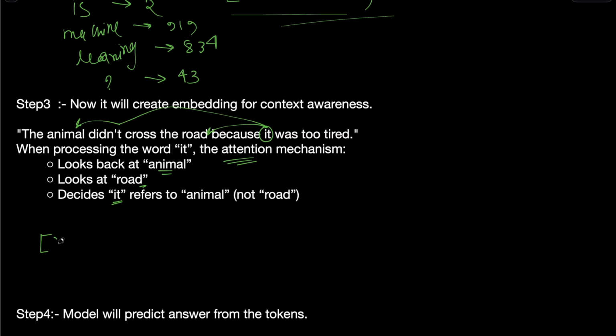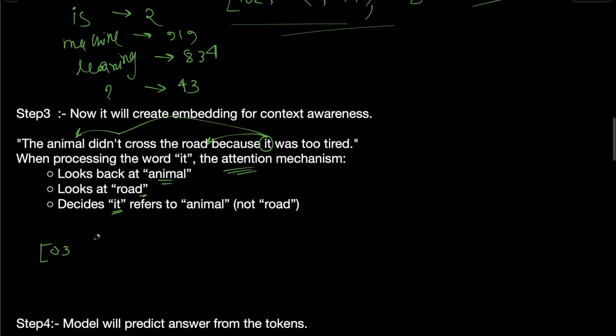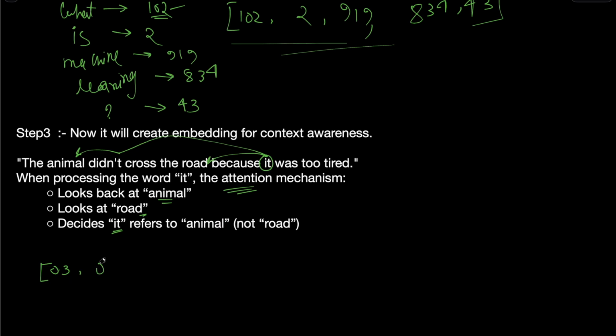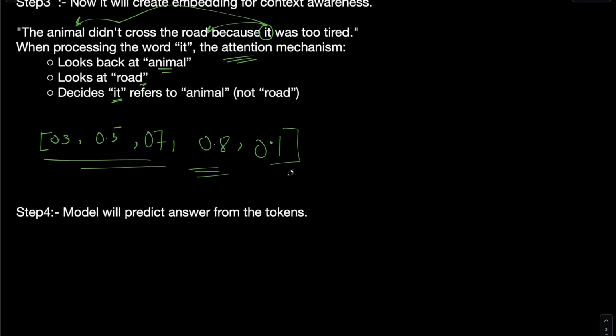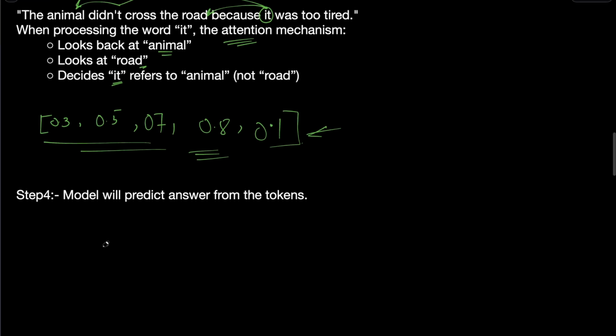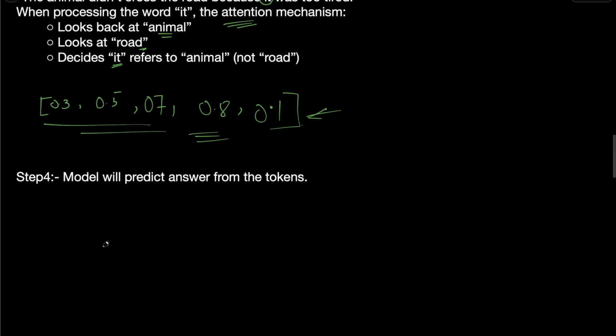How do we get the context awareness? Those numbers are transformed into some probability distribution. Let's say it is 0.3, 0.5, 0.7, 0.8, 0.1. So it is taking some probability distribution whenever it crosses the attention mechanism of the transformer. Then what will happen? After we get the embedding, we implant the context awareness, and then the LLM will try to generate the answer.